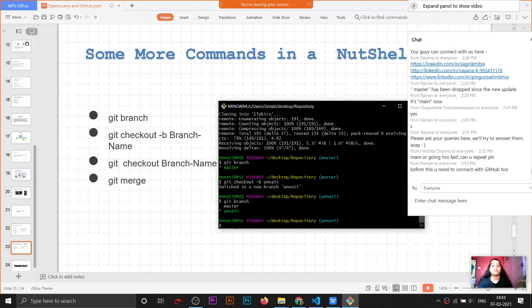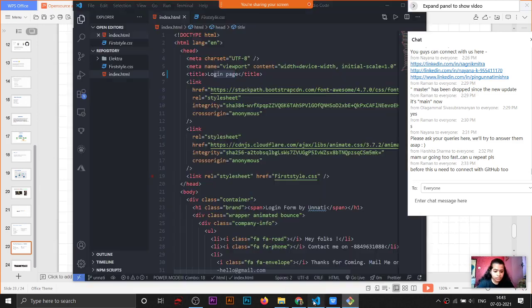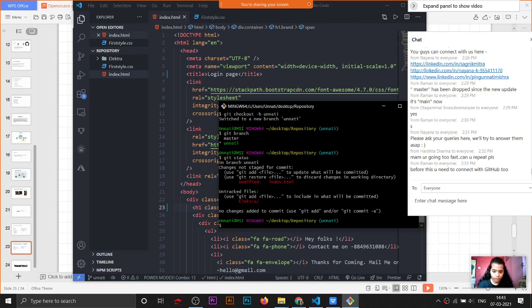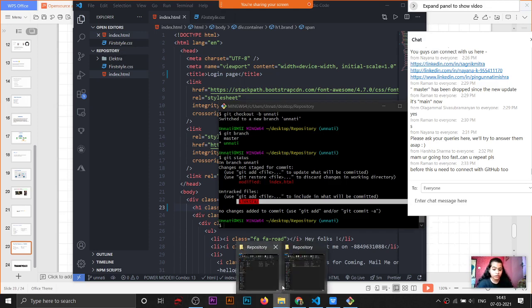Now, for example, I am changing something again. I'll remove this text, and then I will see the status. First of all, I'll remove this folder because I don't want to push this code on GitHub.